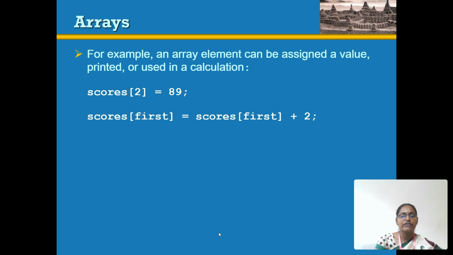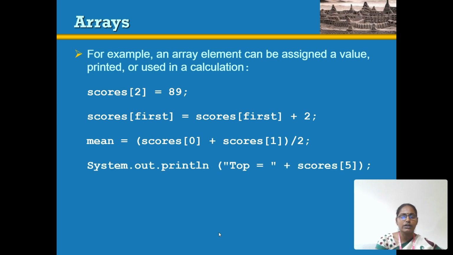Then scores[first] equals scores[first] plus 2. The bracket is a square bracket, which indicates arrays. Then mean equals scores[0] plus scores[1] divided by 2, which is stored in the mean value. Then we use a Java program, with an output statement println, to print the top value, which is scores[5], the value at index 5.